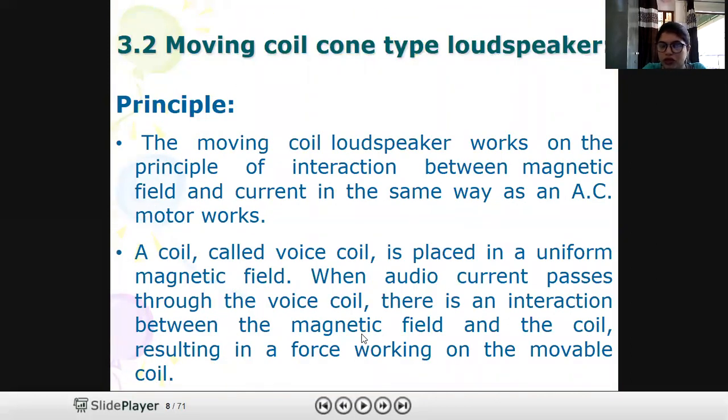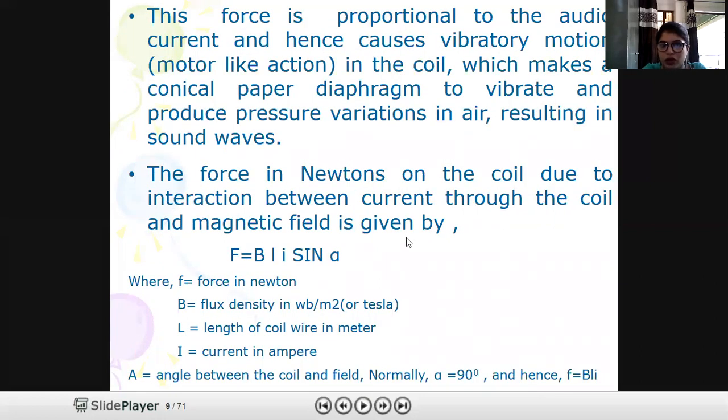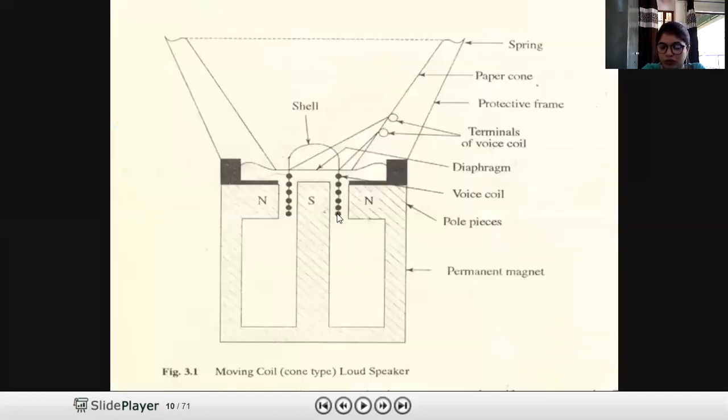Now, when audio current passes through the voice coil, there is an interaction between the magnetic field and the coil, resulting in a force working on the moving coil. The force is proportional to the audio current. As you can see, F is directly proportional to I, hence causing vibratory motions in the coil, which makes the paper diaphragm vibrate and produce pressure variation. According to that, the diaphragm will move, that will cause pressure in the air, so pressure variations will produce sound.